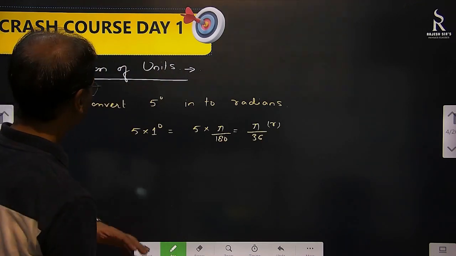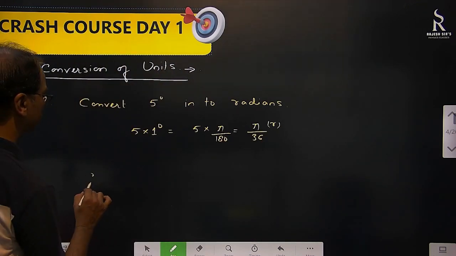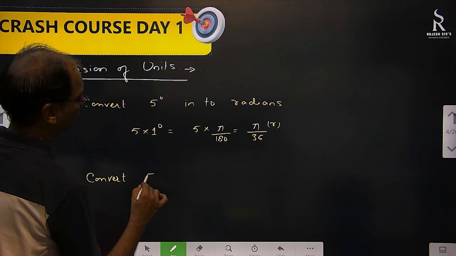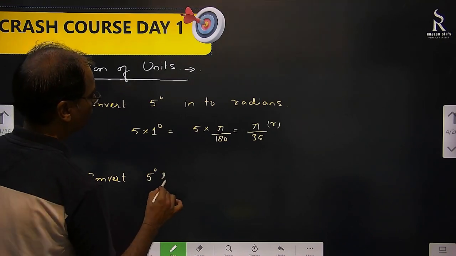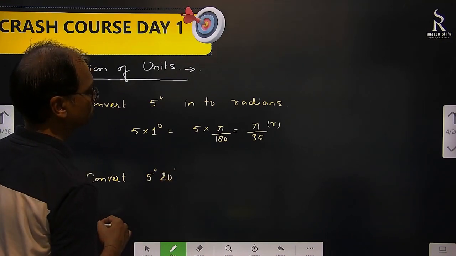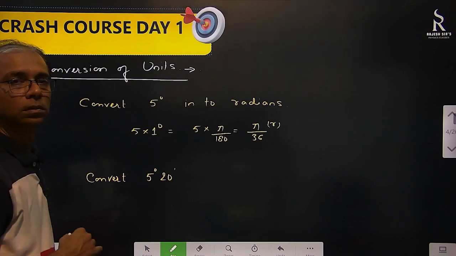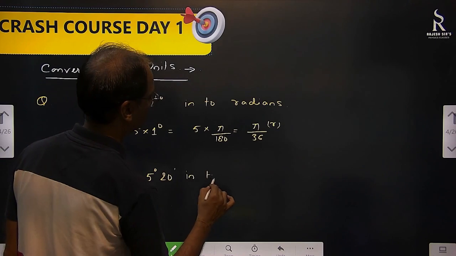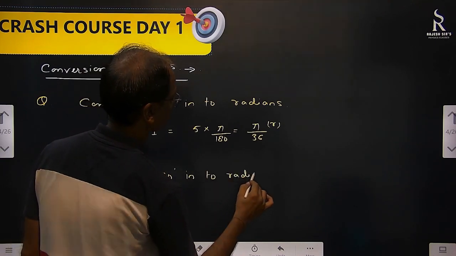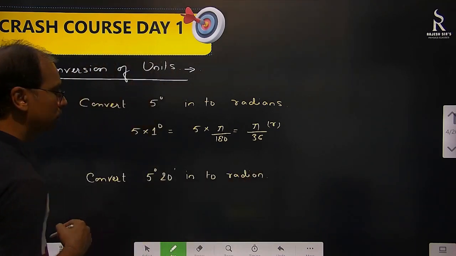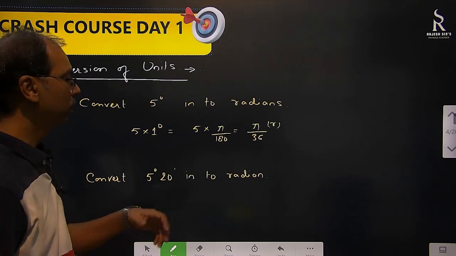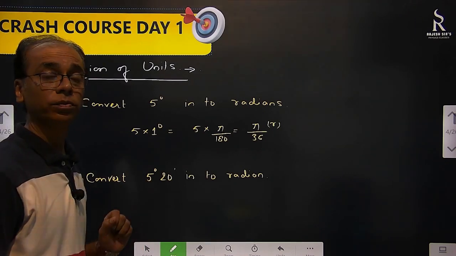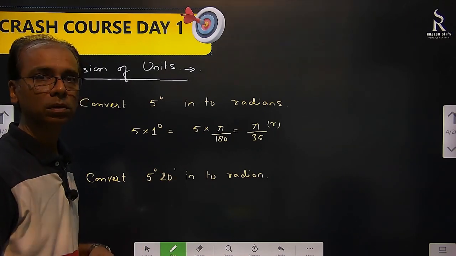Now suppose one question is given to you. Convert 5 degree 20 minutes into radian. Now what to do? 5 degree 20 minutes. Minutes and radian ratio, the relation we have to find, then only we can do it.